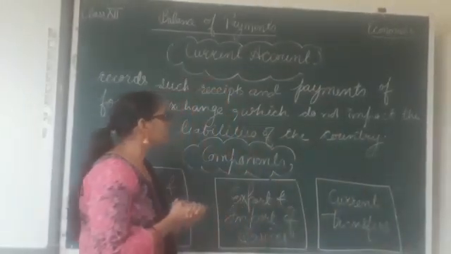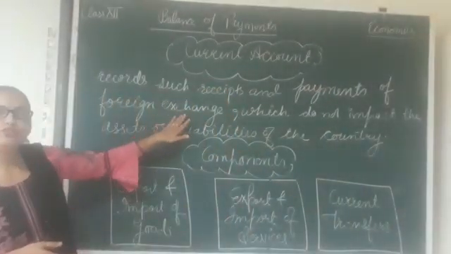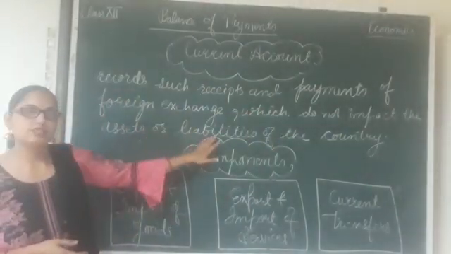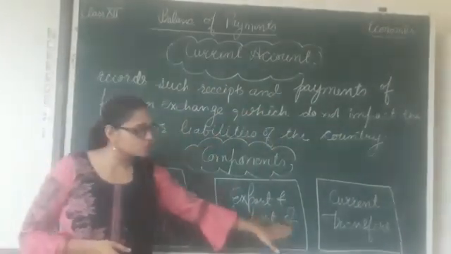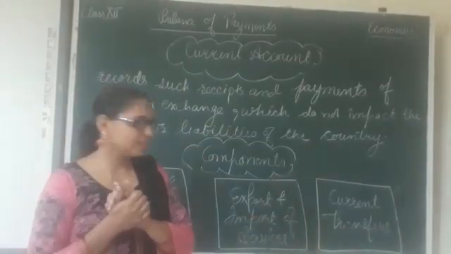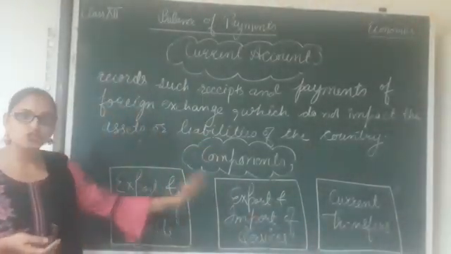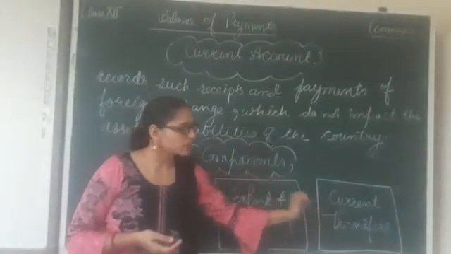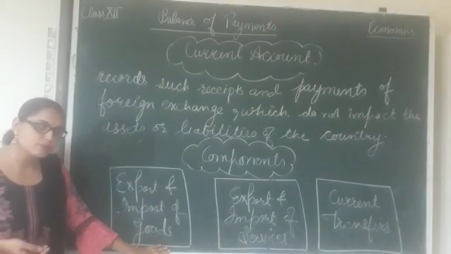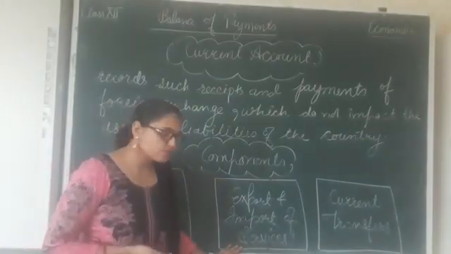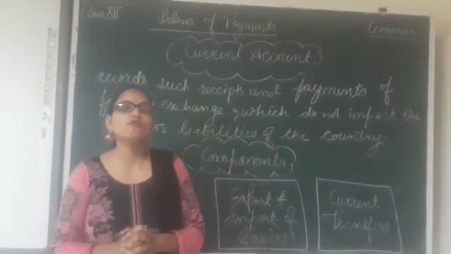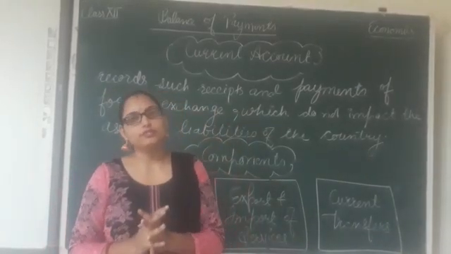Current account records the receipt and payment of foreign exchange which do not impact the asset or liability status of the country. By all these transactions, neither the assets nor the liabilities of the country are affected. Clear? These are trade transactions generally, and unilateral transfers. So the components of current account are export and import of goods, export and import of services, and current transfers. So these are the components of current account under balance of payment account.